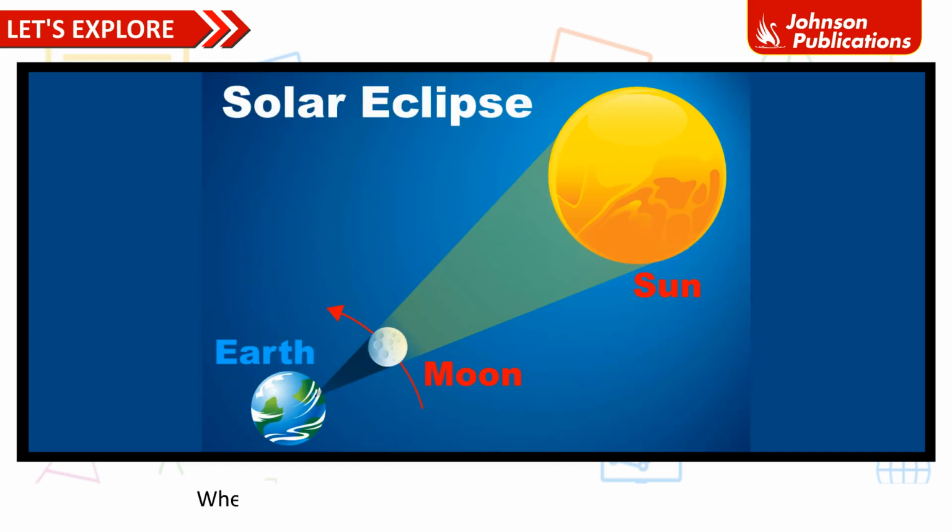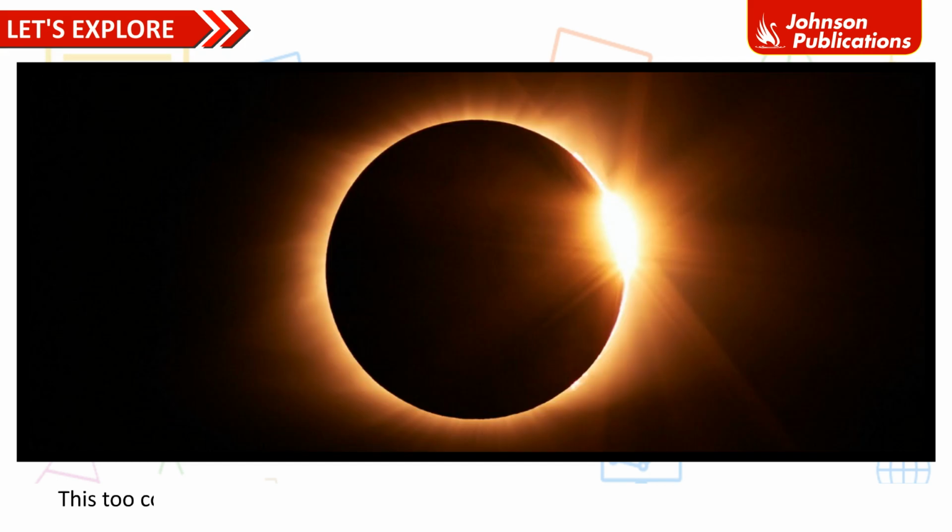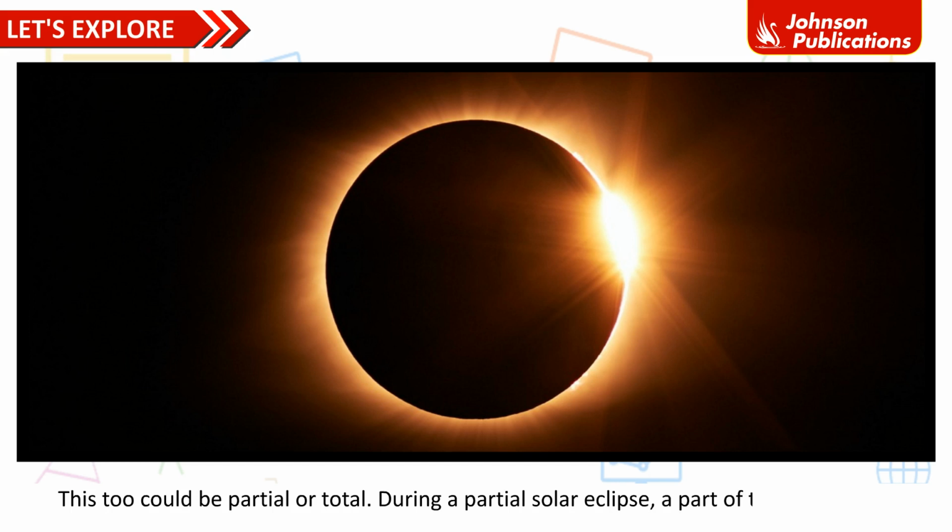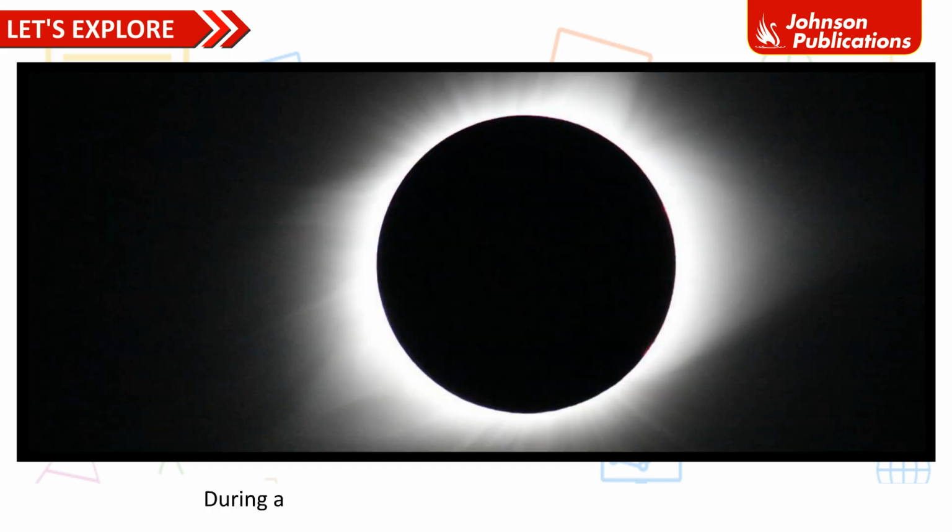Solar eclipse. When the sun, moon and the earth come in a straight line, the shadow of the moon falls on the earth. This is called the solar eclipse. This too could be partial or total. During a partial solar eclipse, a part of the sun is seen. During a total solar eclipse, the sun cannot be seen at all. It always takes place on a new moon day.